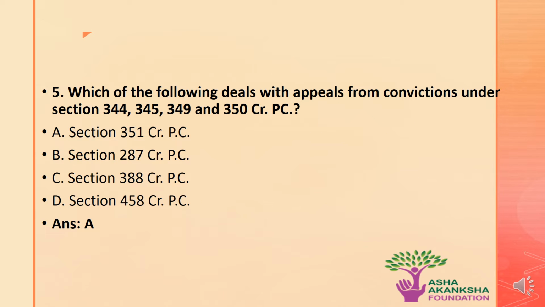Moving on to the next question, which is: which of the following deals with appeals from convictions under Section 344, 345, 349 and 350 of the CRPC? The options are A. Section 351 CRPC, B. Section 287 CRPC, C. Section 388 CRPC, or option D. Section 458 CRPC. The correct answer to this question is option E, that is Section 350 of the CRPC is a section that deals with appeals from convictions under Section 344, 345, 349 and 350 of the CRPC.